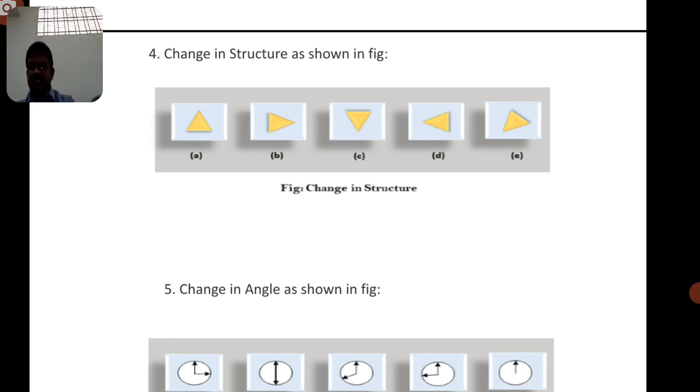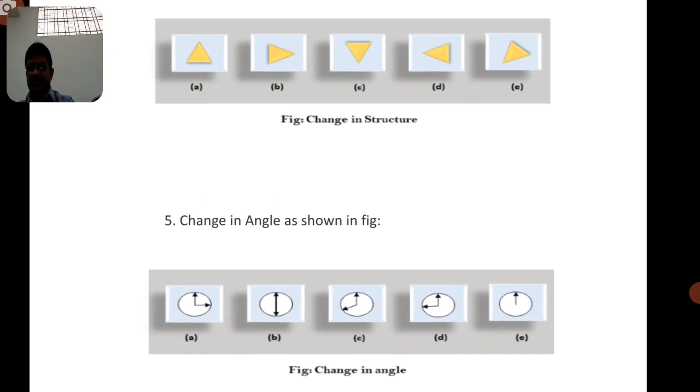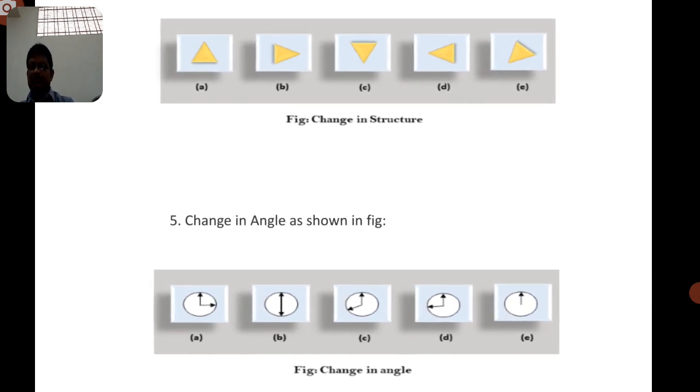And coming to the change in angle also. Change in angle is nothing but the rotation process. So animation is used to create the image with a different rotation. Image A should be considered at one angle, and B at another angle, and C can be another angle, and D can be another angle, and E another angle. That means 5 different angles can be produced by using the animation factor.